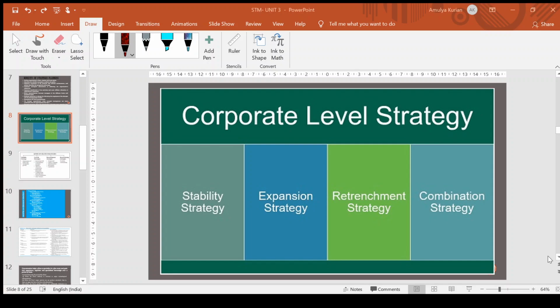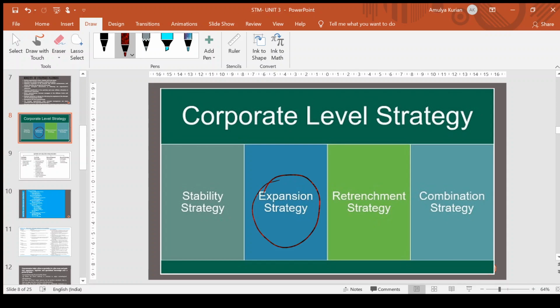Good morning, everyone. Now we are going to do the second module of the strategic planning. In the last session, we learned what is strategic planning, what are the steps involved in strategic planning, and the benefits of strategic planning. Now, in today's session, we will be mainly looking into what is corporate level strategy, what are the different types of strategy which come under corporate level, and we will be doing in detail the expansion strategy or the growth strategy. So that is the plan for the day.